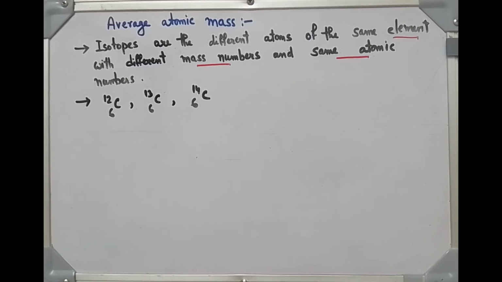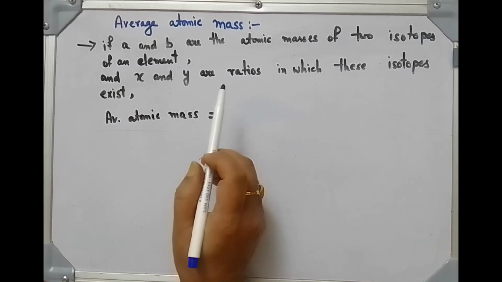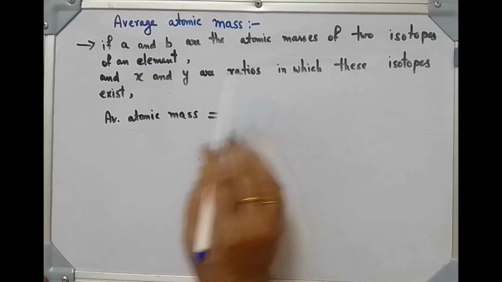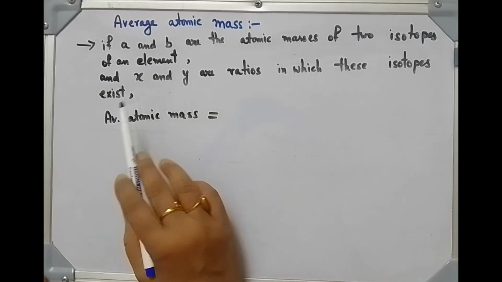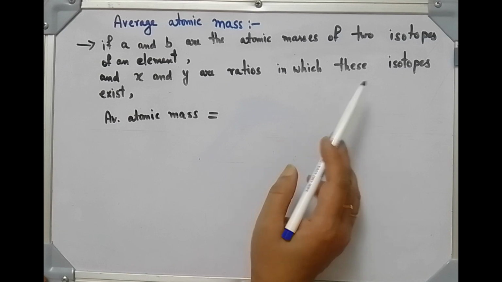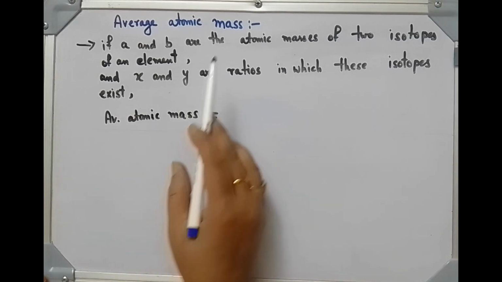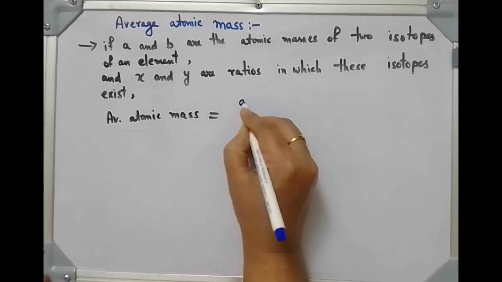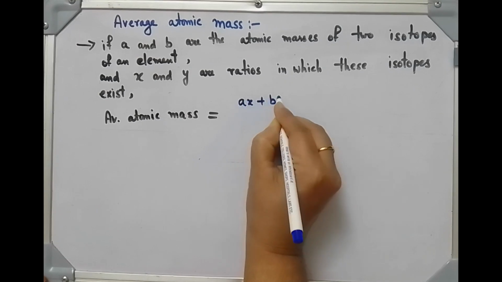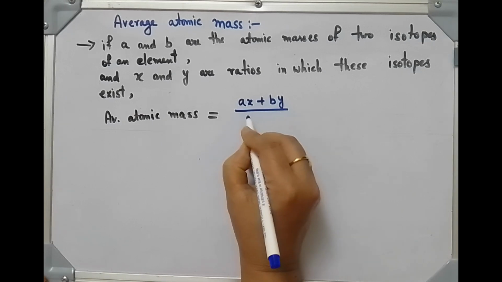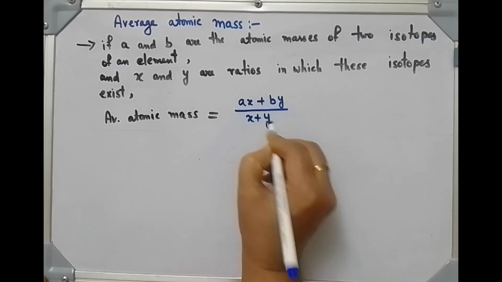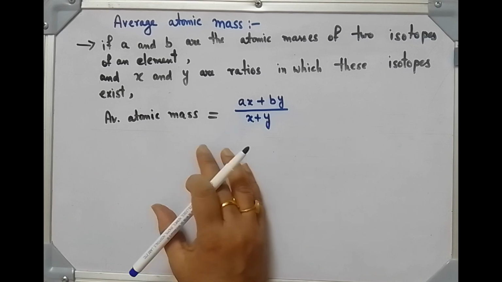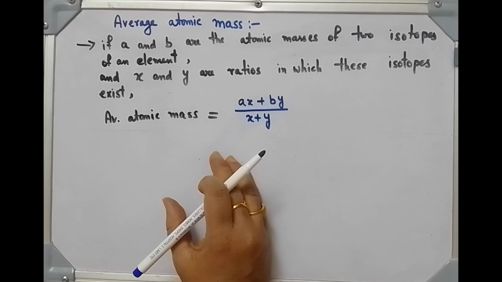Now, if A and B are the atomic masses of two isotopes of an element, and X and Y are the ratios in which these isotopes exist, then the average atomic mass will be AX plus BY divided by X plus Y. Using this formula, you can find the average atomic mass of that element.